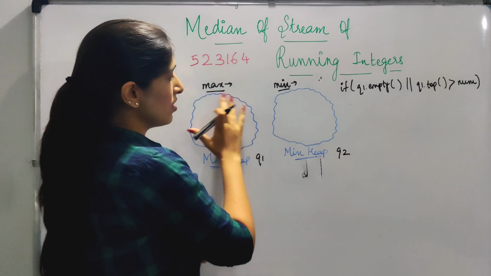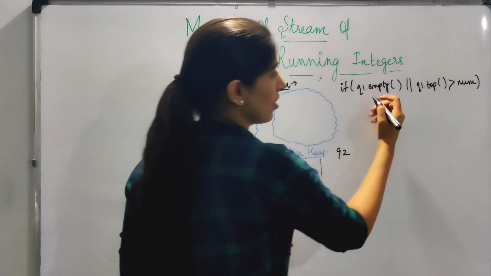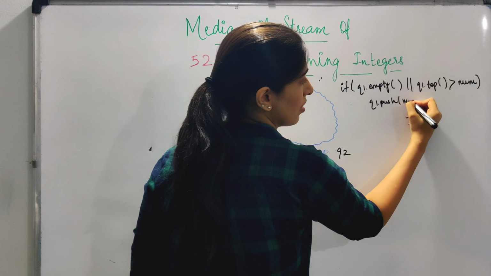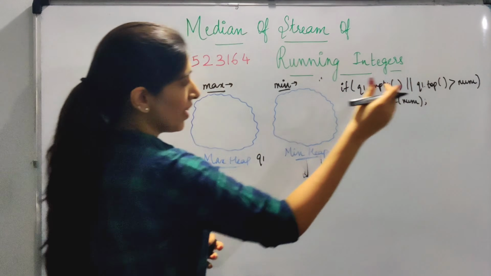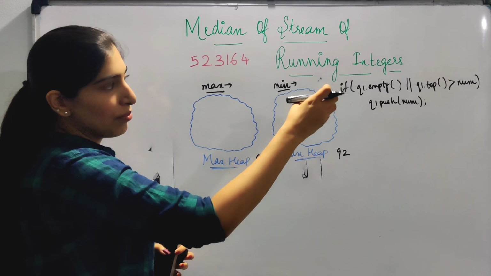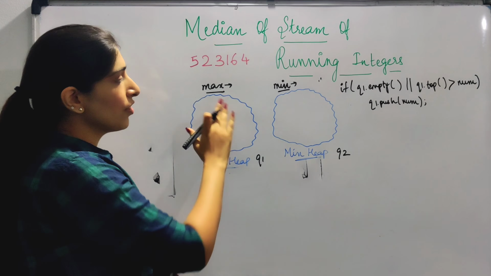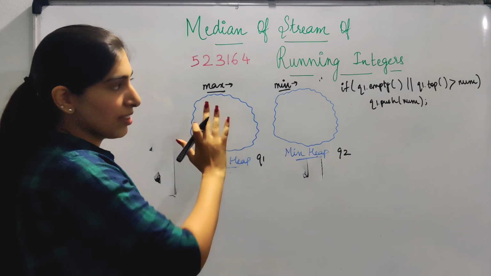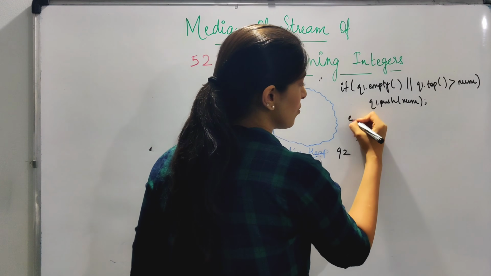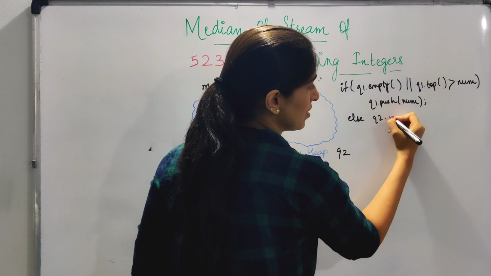Right now this is empty, so we should be pushing it into Q1, right? So Q1 dot push, and we are pushing the number into it. Otherwise, if there are already some values and we know that the number belongs to the first half, we push it to the max heap, right? So this is Q1 dot push. Otherwise, we will push it to the second queue.